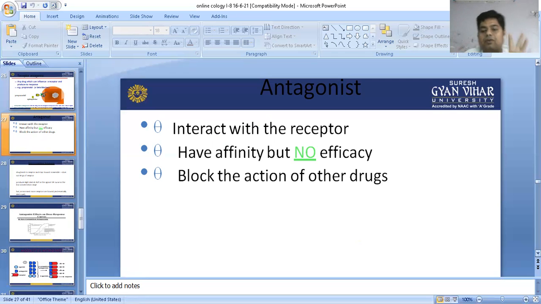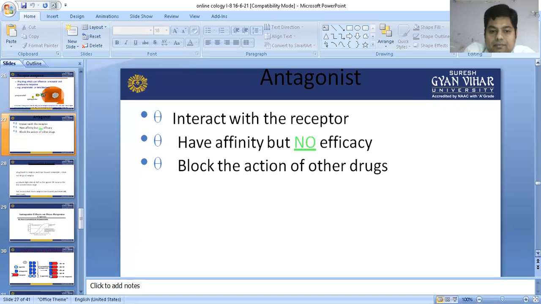The antagonist binds with the same receptor, and now the site is blocked. The agonistic drug is unable to bind with the same site.